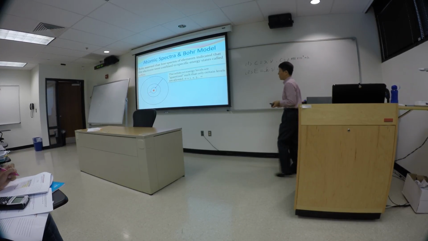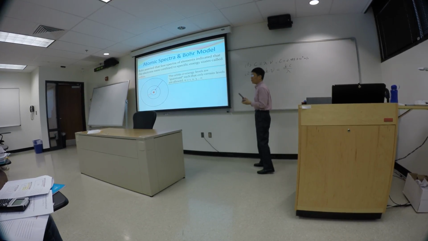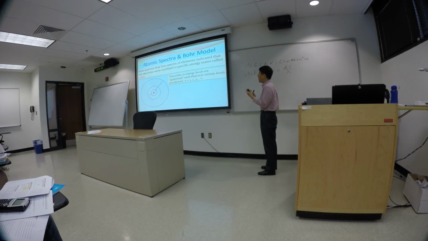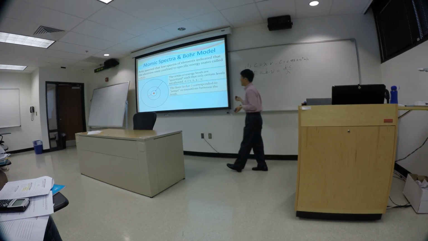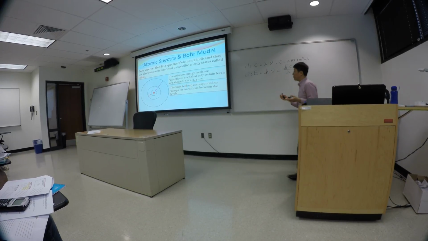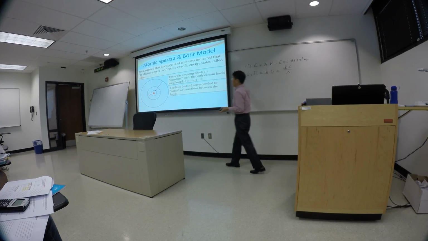We don't really have to go all the way to infinity. When you go to n equals 7, you pretty much cover all the elements that we know of in terms of electron distribution. So the lines or the colors correspond to the jumps or transitions between the levels. If you go from a higher energy level down to a lower